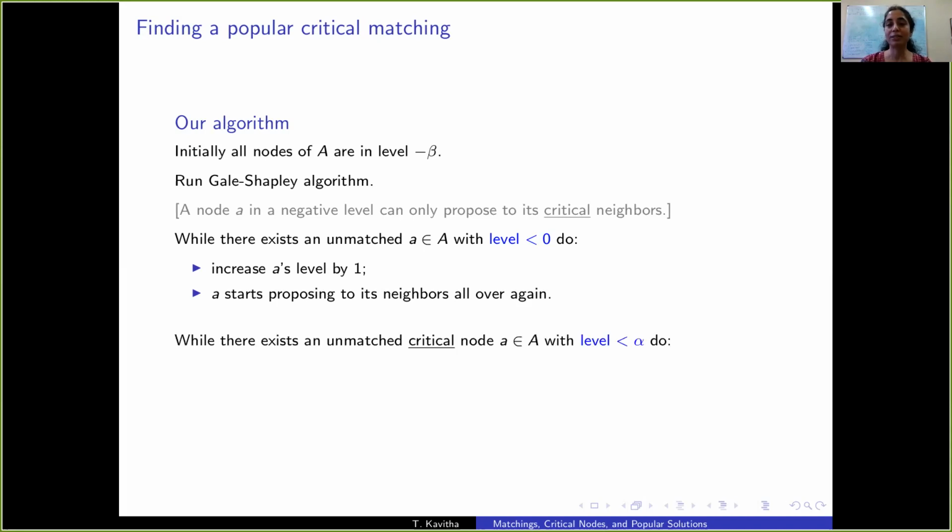While there is still some unmatched critical node in A whose level is not yet alpha, let's promote this node and continue running the Gale-Shapley algorithm. So the first while loop is more or less restricted to critical nodes in B. It's only in level 0 that non-critical nodes in B are allowed to be present. And the second while loop is restricted to critical nodes in A.